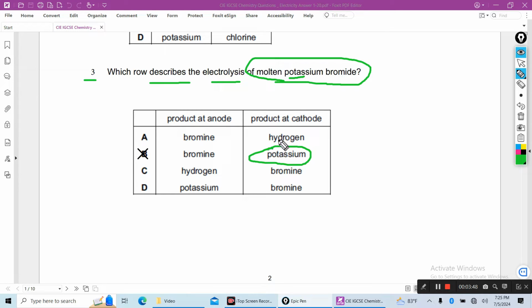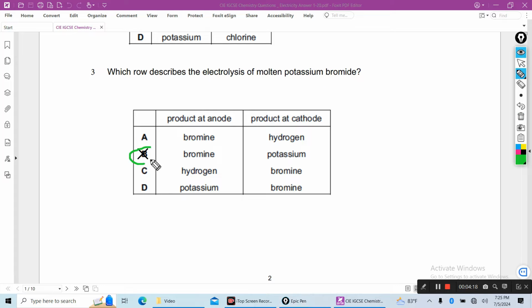Potassium metal will be produced, and bromide ion is oxidized to produce bromine. You know, at the cathode reduction reaction occurs, at the anode oxidation reaction occurs. So at the cathode, potassium ion gains electron to produce potassium metal, at the anode bromide ion loses electron, I mean bromide ion is oxidized to form bromine molecules. So B is the correct answer.